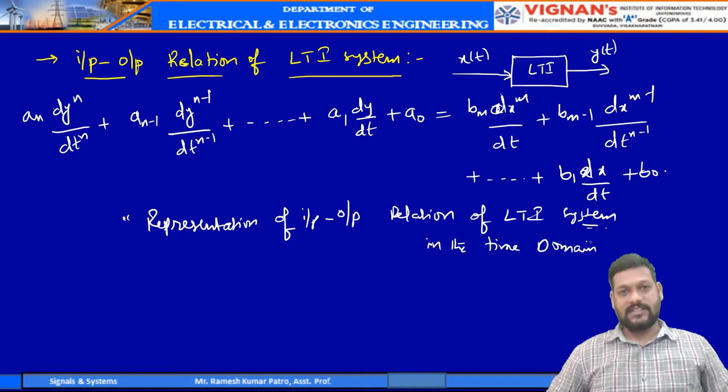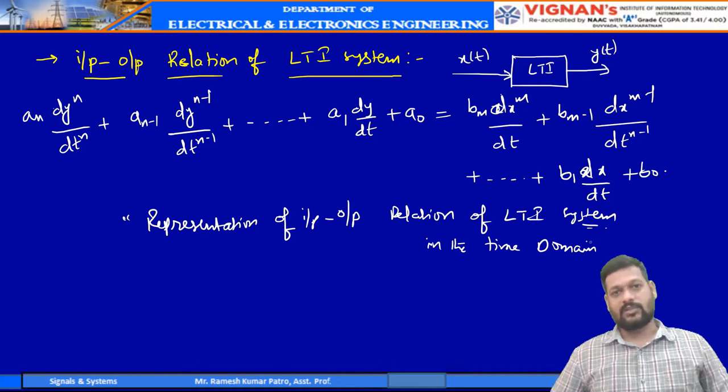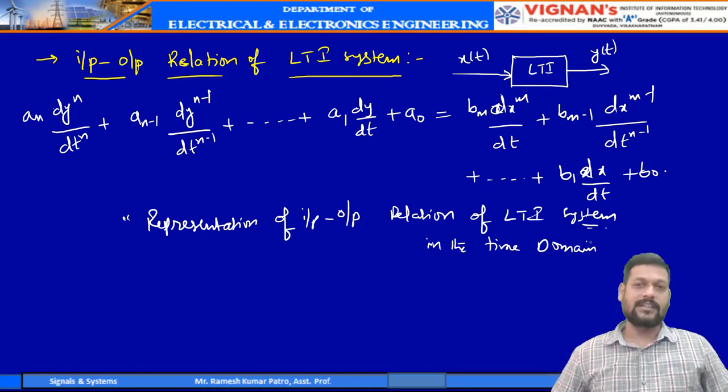While designing a system, it is a regular practice to look into the system in the frequency domain. Therefore, these differential equations can be transformed into algebraic equations by using transform techniques, either the Fourier transform or the Laplace transform. But the Fourier transform has limited applications, since it can be used only for stable systems, whereas the Laplace transform can be used for both stable and unstable systems.